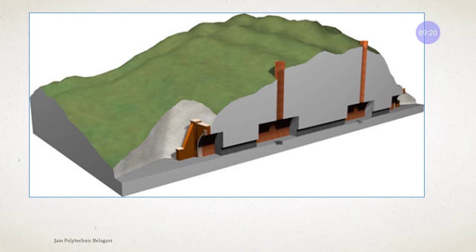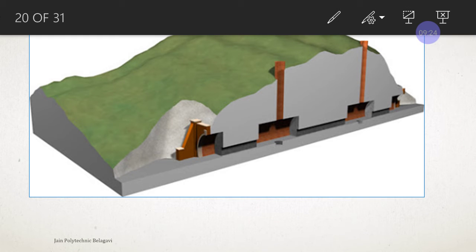So this is what the shaft looks like, right? What we do is we mark on the ground surface like this, at equal intervals. The marking is done on the ground surface itself.